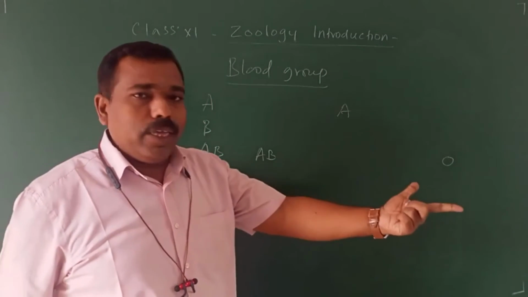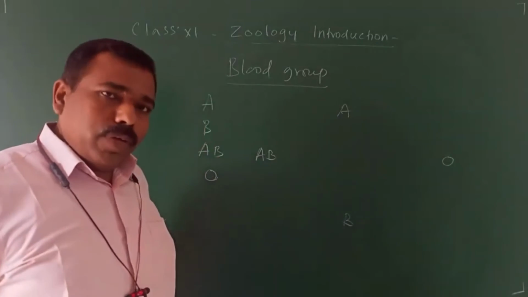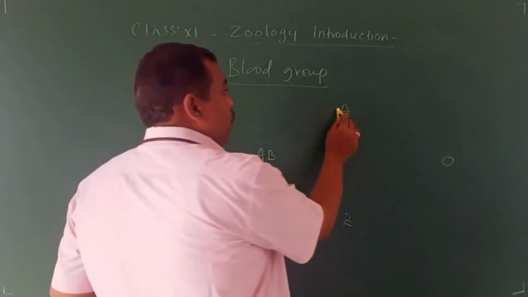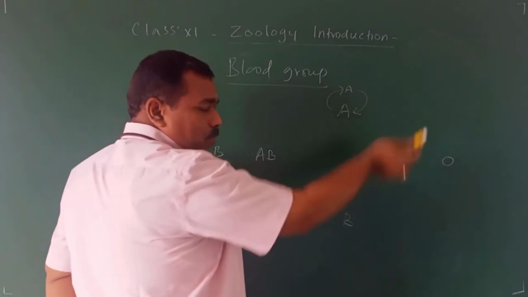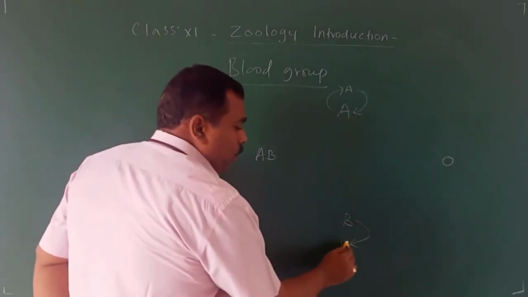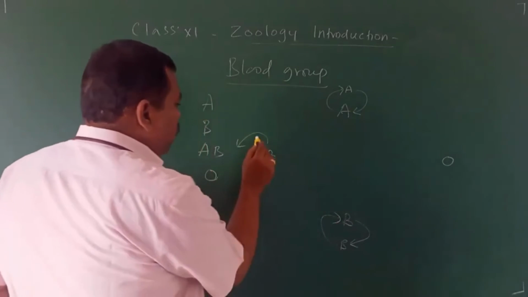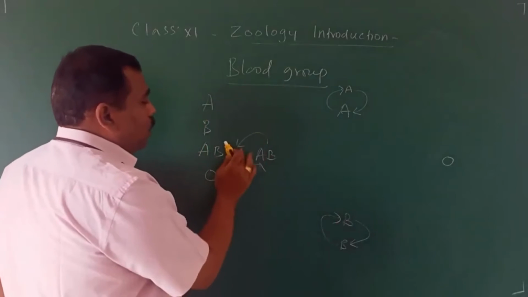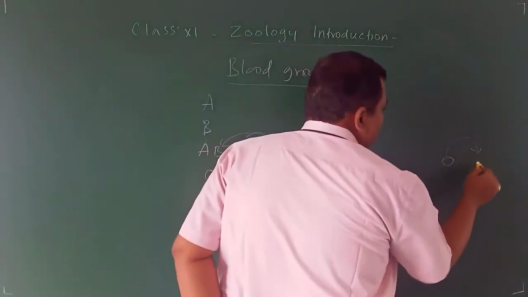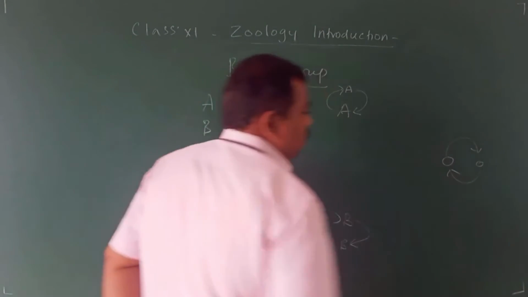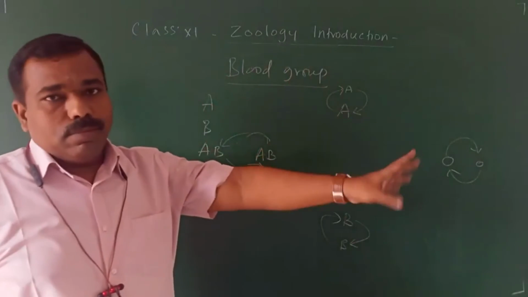To whom do we have to donate the blood? We know very well, the A blood group we can donate to an A person, B blood group donate to B. This is also possible. If we donate to the same blood group person, there is no problem. An O blood group person can donate to O. For these, problems won't come.